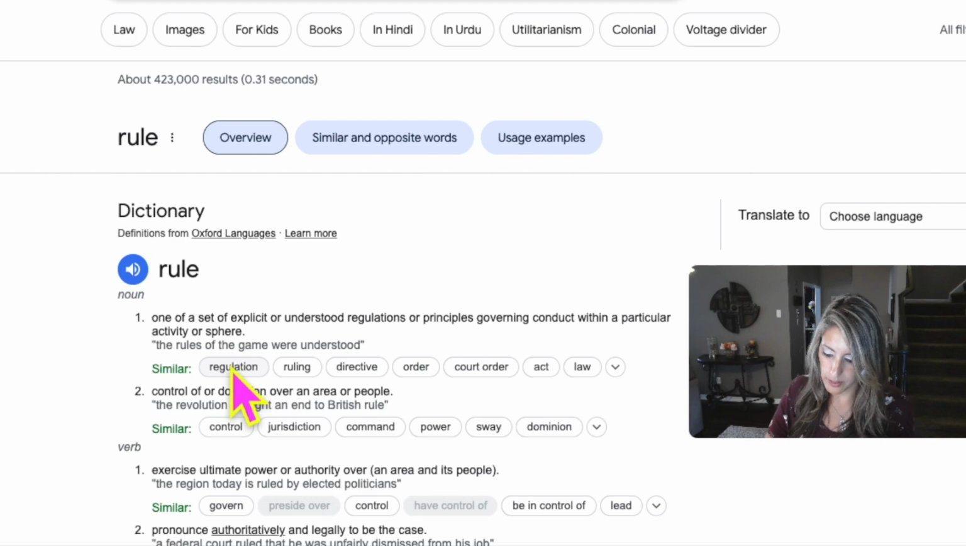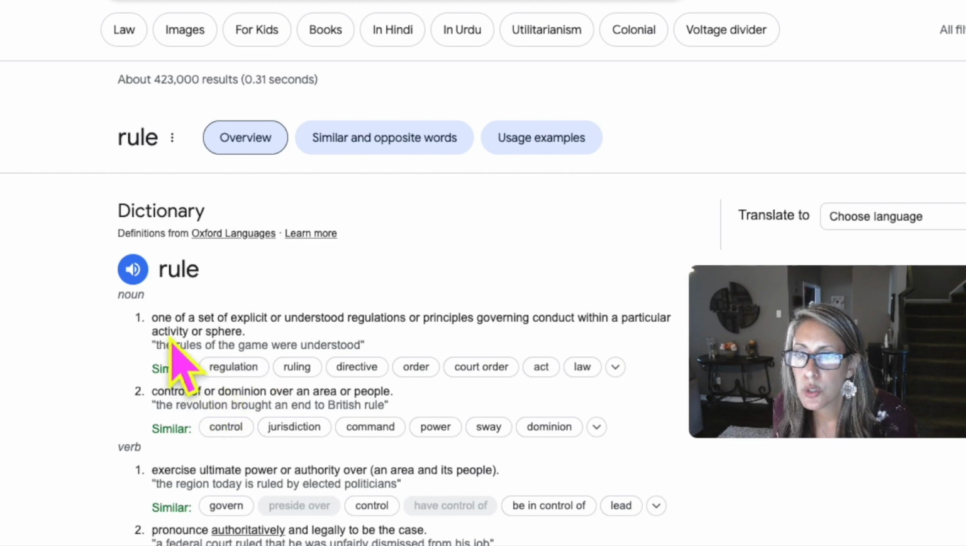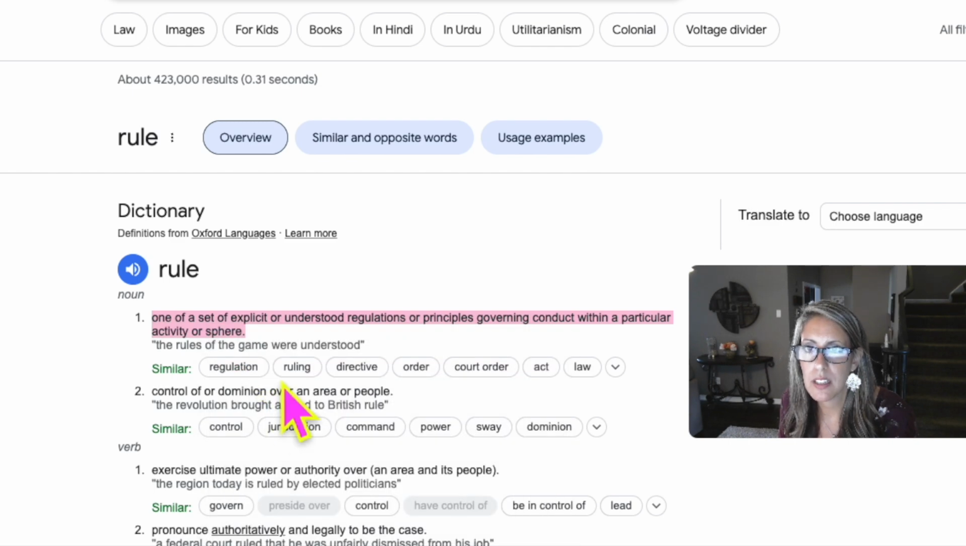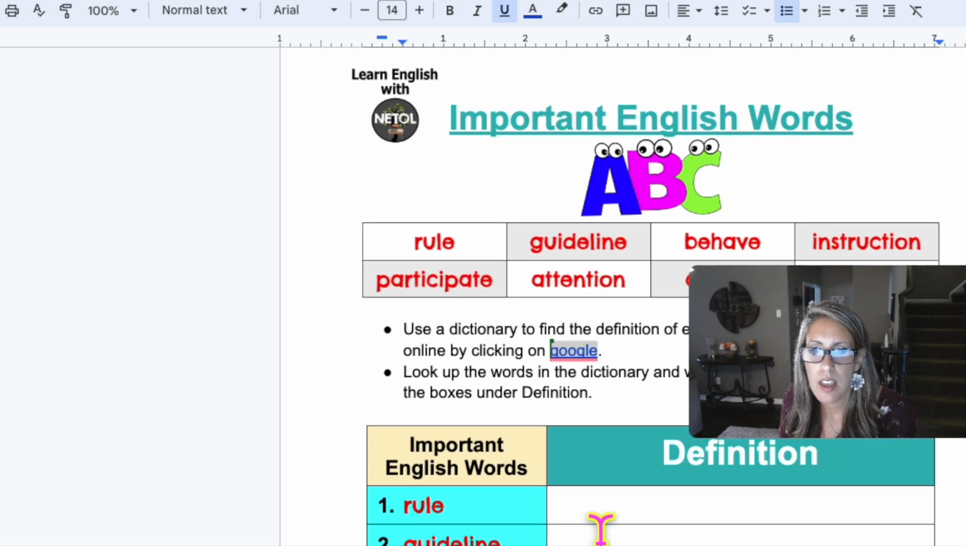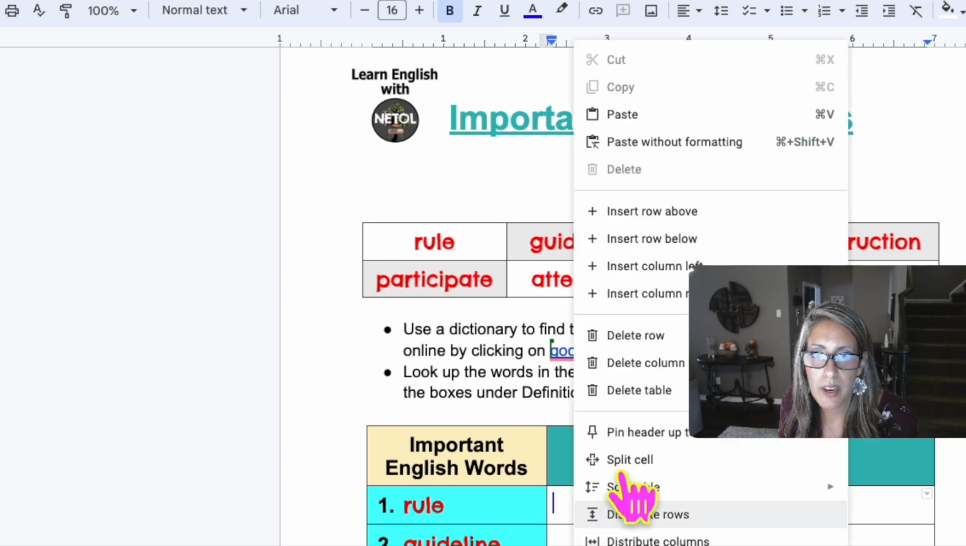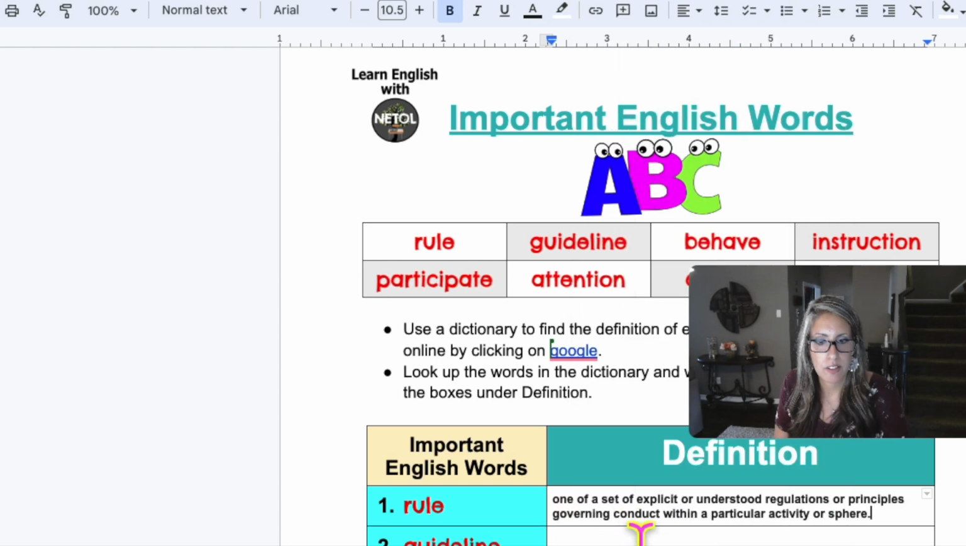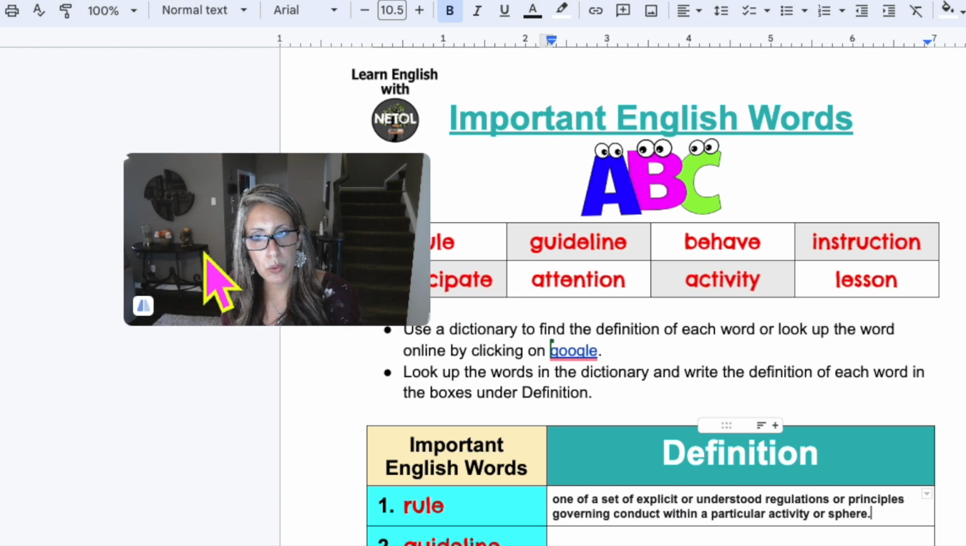There is more than one definition. It's a little bit small. Here it is. So I like definition number 1. So what I'm going to do is I'm going to copy the definition. So here I highlighted it. I'm copying it. I'm going to go back into my document and I am going to right click and click paste. Here's my definition.